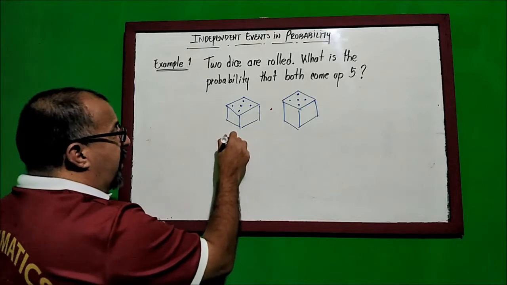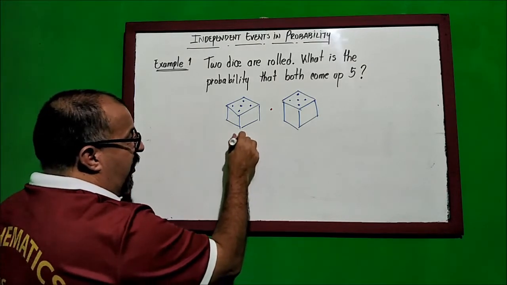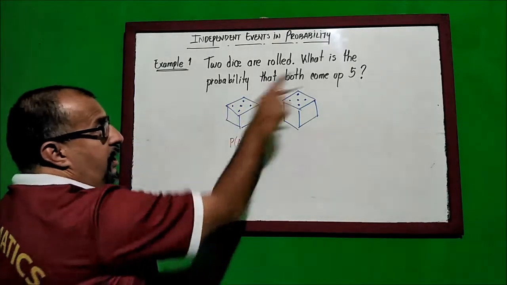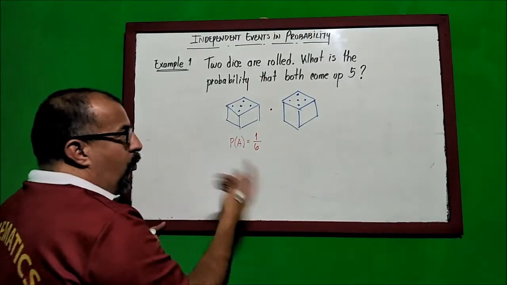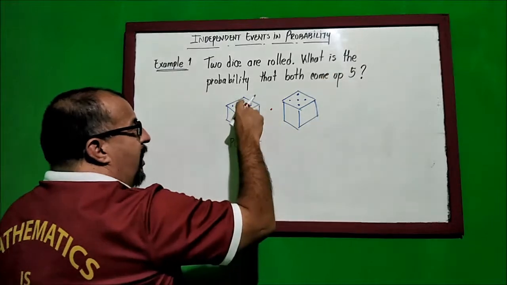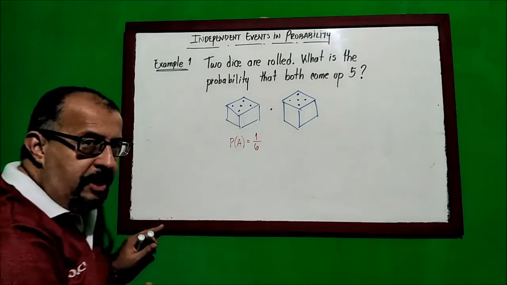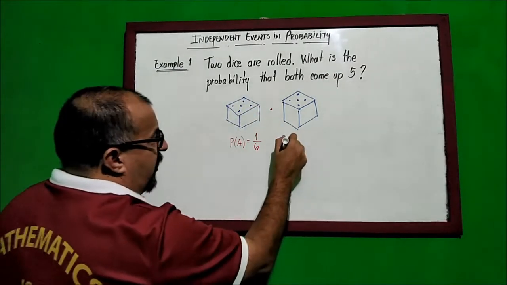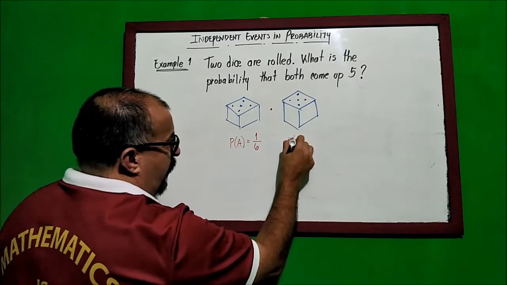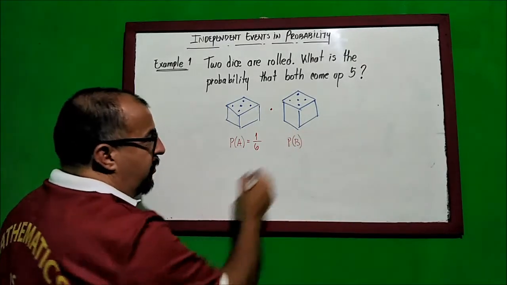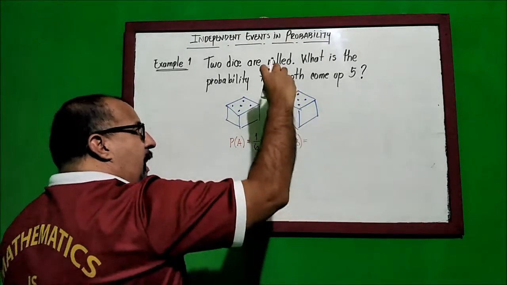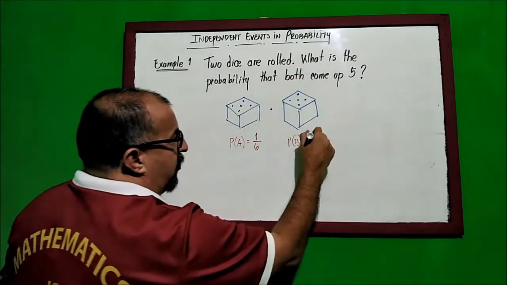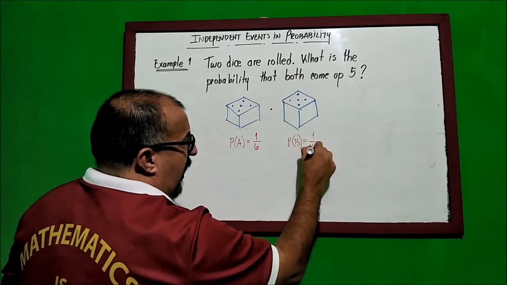The probability of rolling die number 1 and obtaining a 5 will be 1 out of 6. Why 1 out of 6? Because there is only one 5 out of the 6 faces that we have here. The probability of event 2, rolling the second die, will be exactly the same. I want a 5 coming up, so there is only one 5 out of the 6 faces.